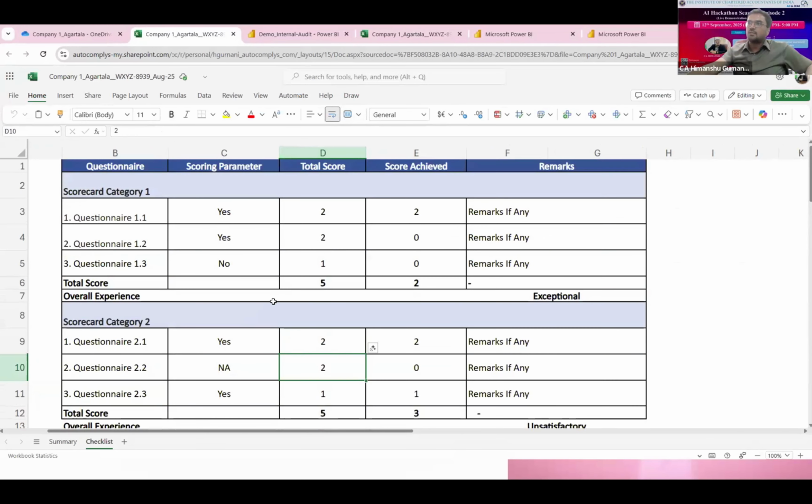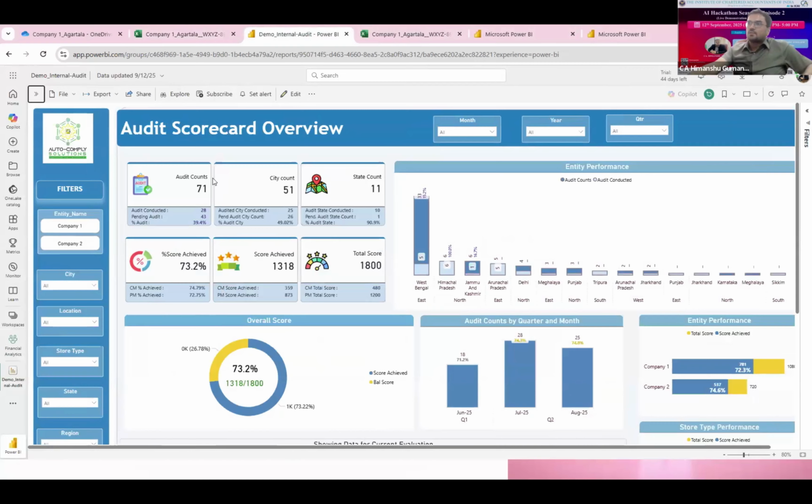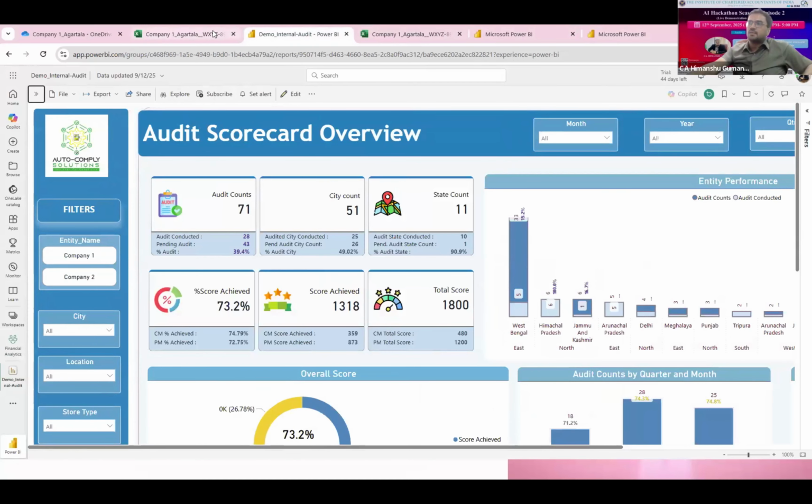We can imagine creating this kind of template for 200 or 300 locations pan India or pan globe, and then analyzing these in different presentations or consolidating them into Excel. Now, once the query has been built, loaded and consolidated, we can see the result at another level. So these are the results. This is the audit scorecard view, which has been created,